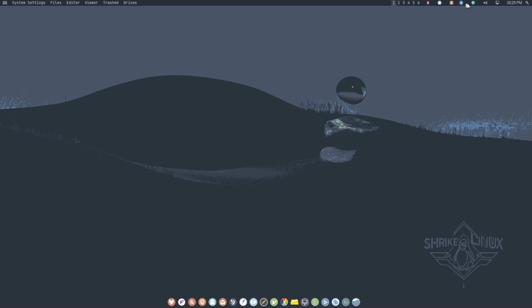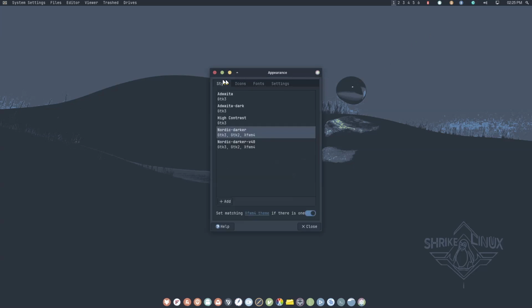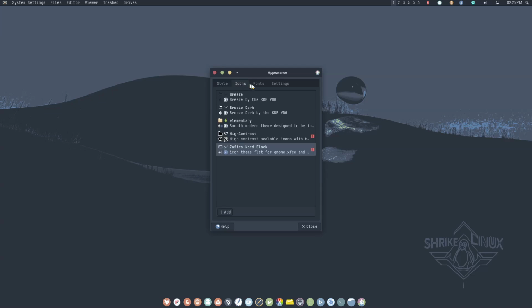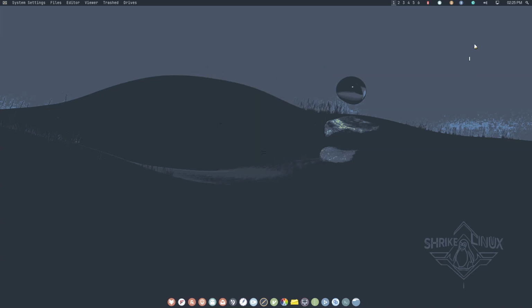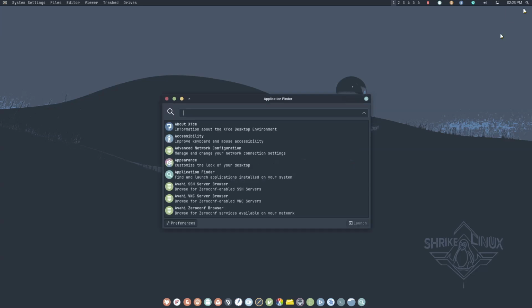This is clipboard, Bluetooth, and appearance is there to change your themes and everything. And here we have volume, here network, time and date, and app finder in the corner.